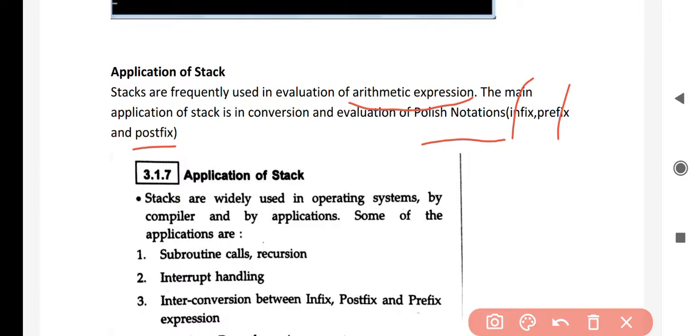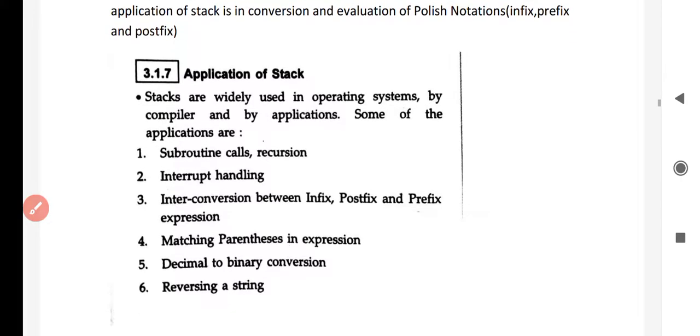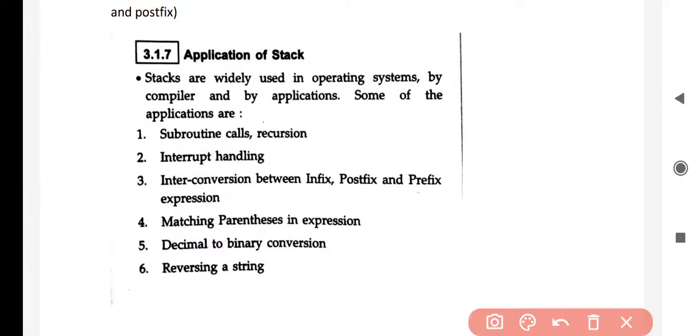So in exams they will ask you a question like what are the applications of stack. Stacks are widely used in operating systems, by compilers, and by some applications. Some of the important applications of stacks are subroutine calls and recursion. For example, recursion: if you know, a function calling itself is called recursion.